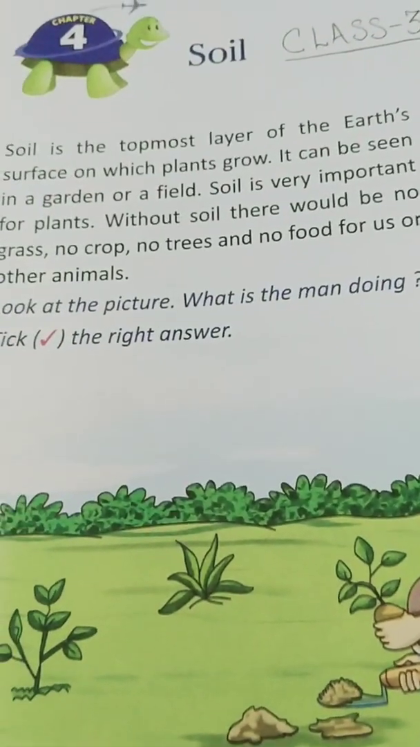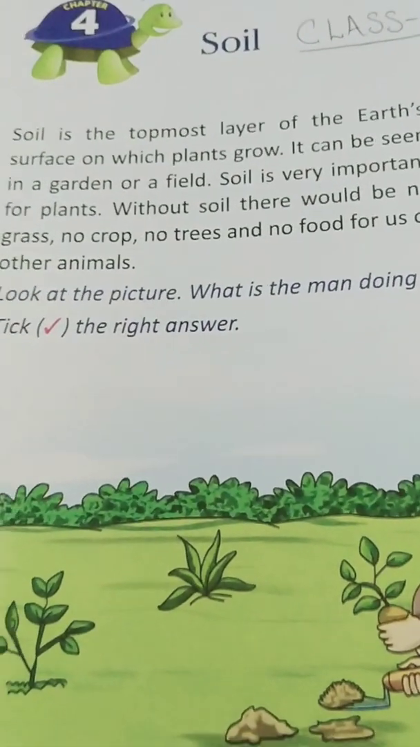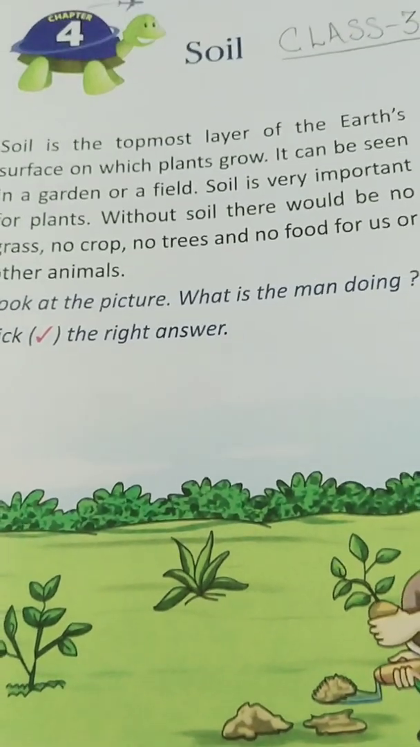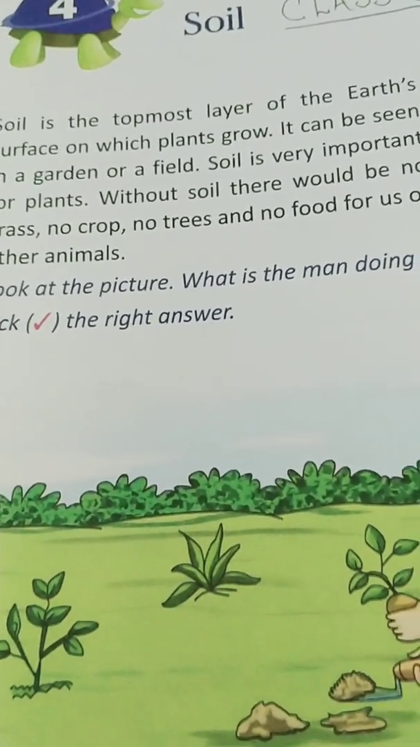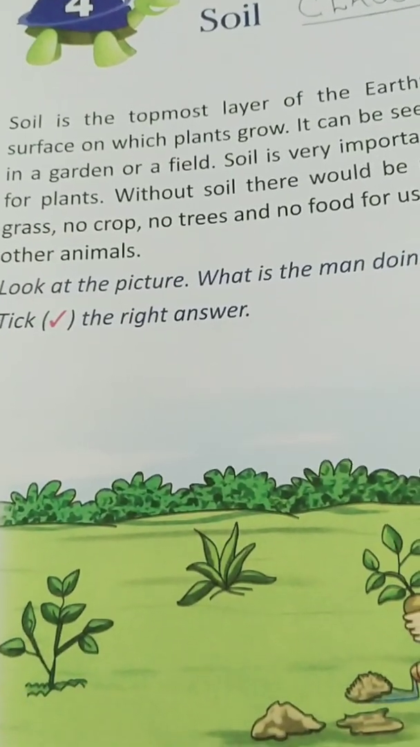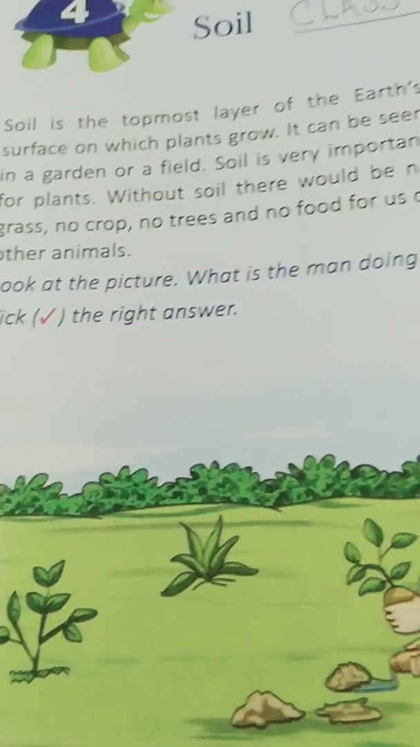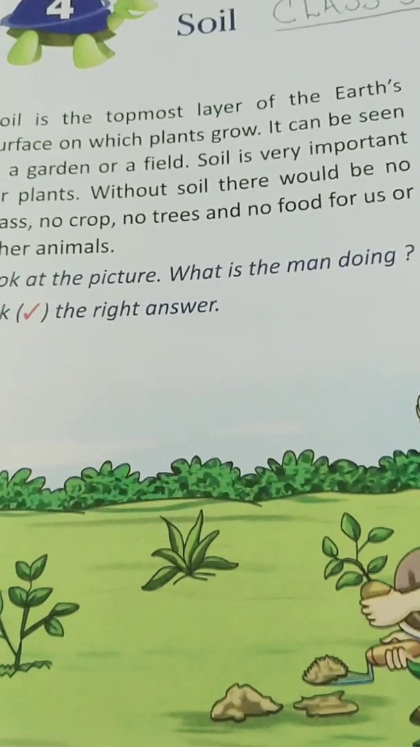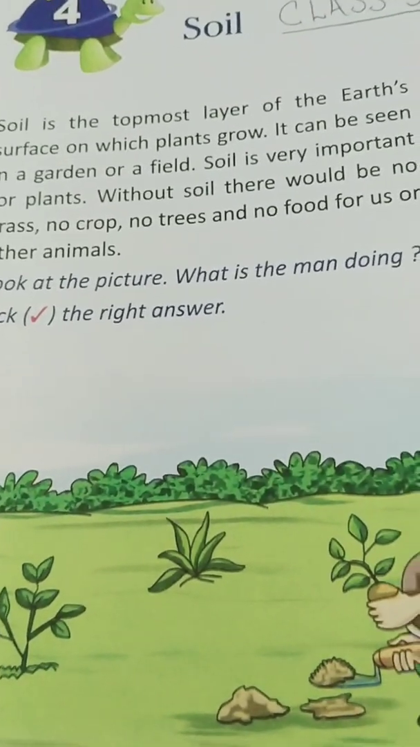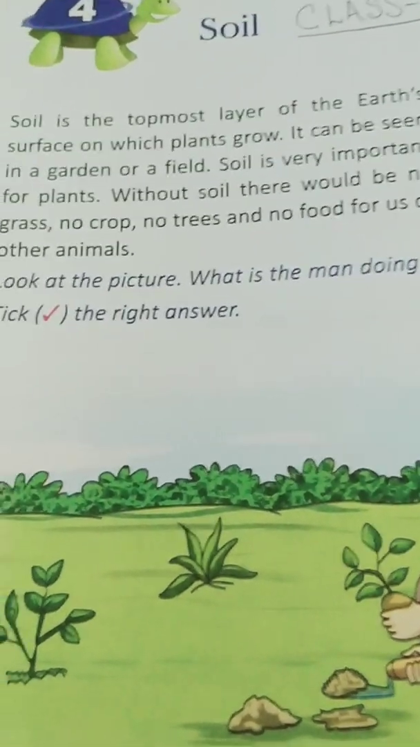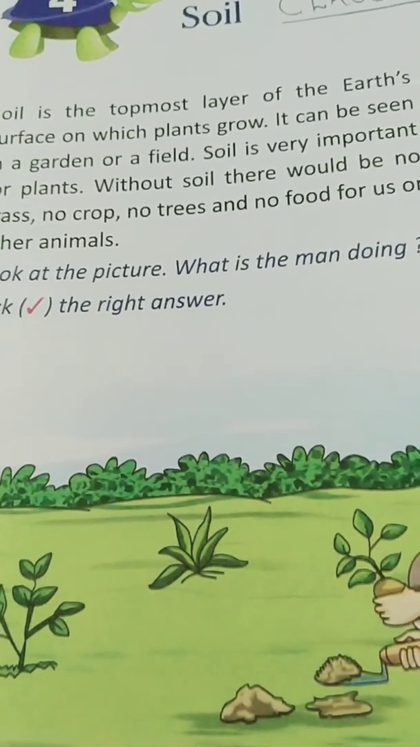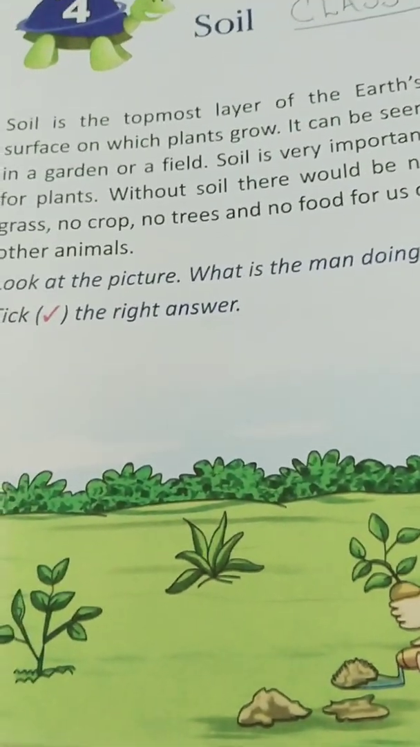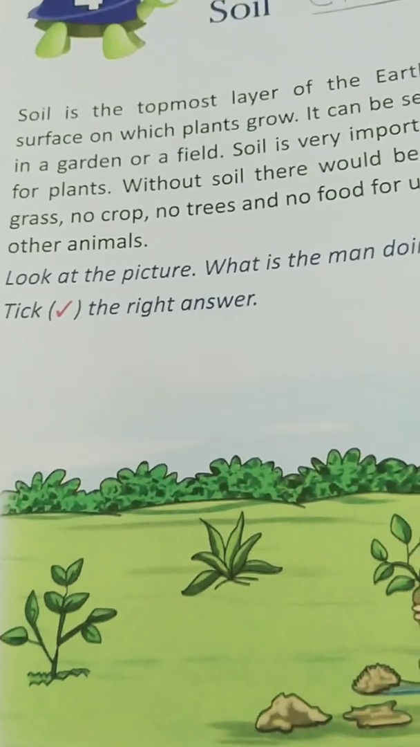Okay, today we will be reading the new chapter 4, soil. Soil is the topmost layer of the earth's surface on which plants grow. It can be seen in a garden or a field. Soil is very important for plants. Without soil, there would be no grass, no crops, no trees, and no food for us or other animals.